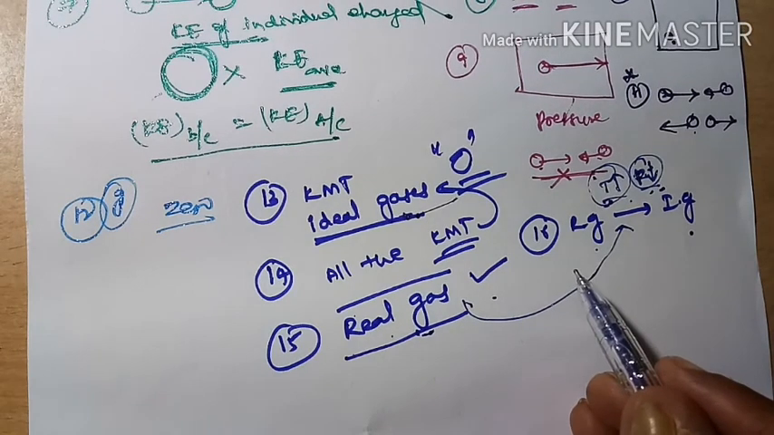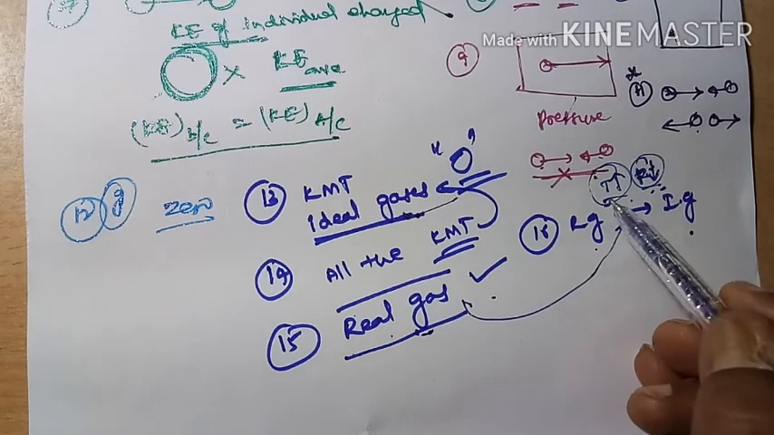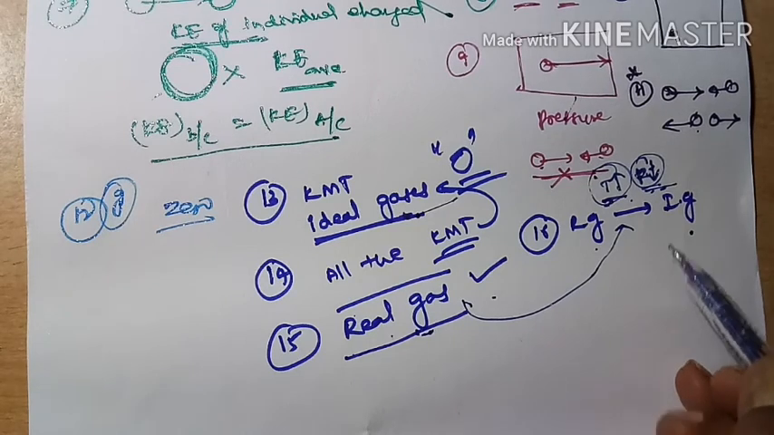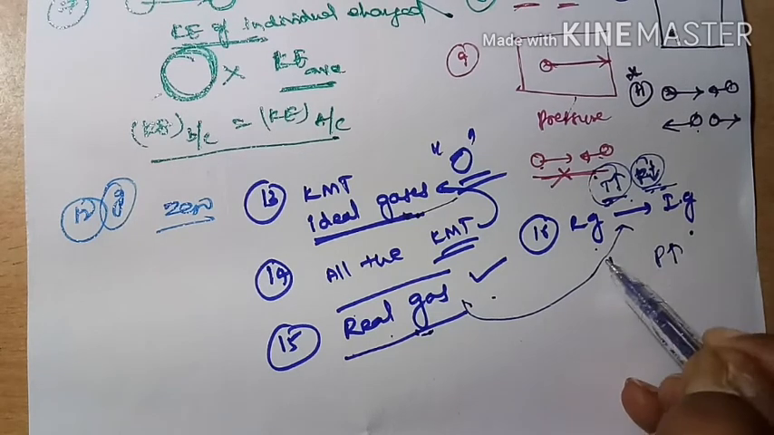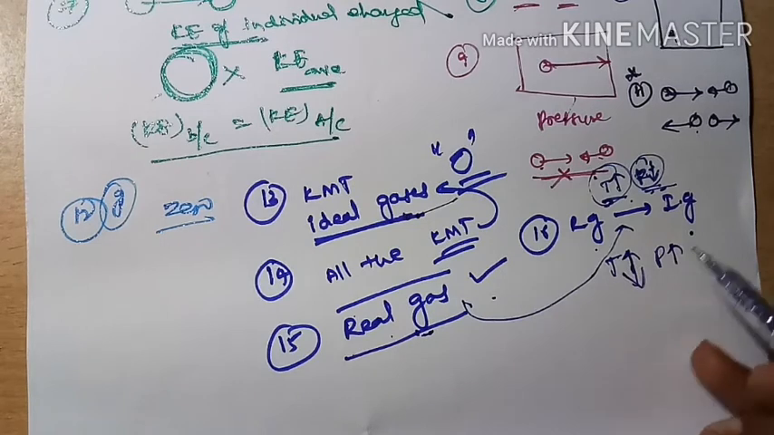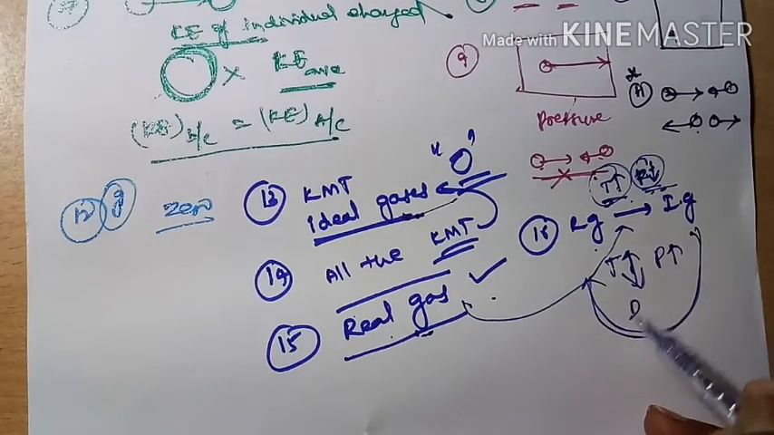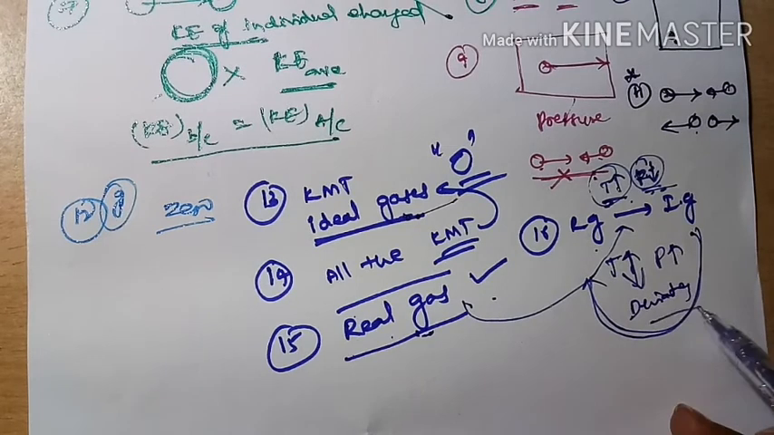What are the conditions to convert real gas to ideal gas? High temperature and low pressure. So if the pressure increases or the temperature decreases, what will happen? It deviates from the ideal gas behavior.